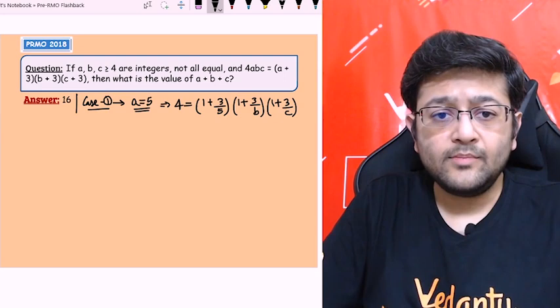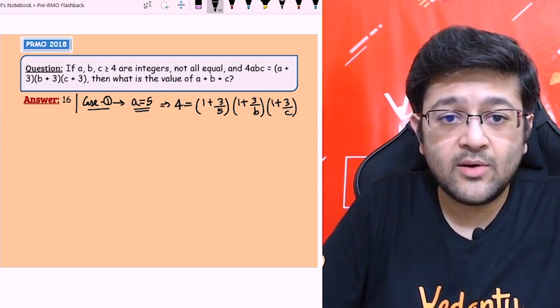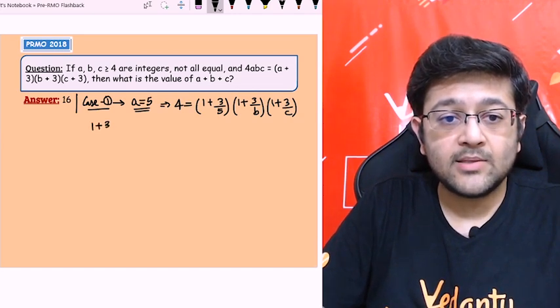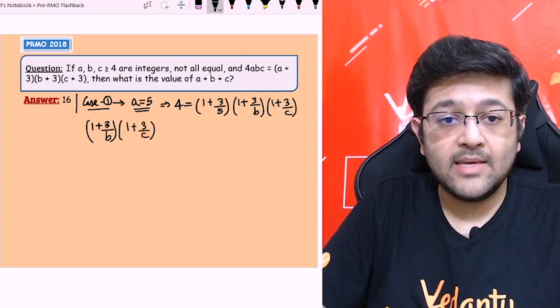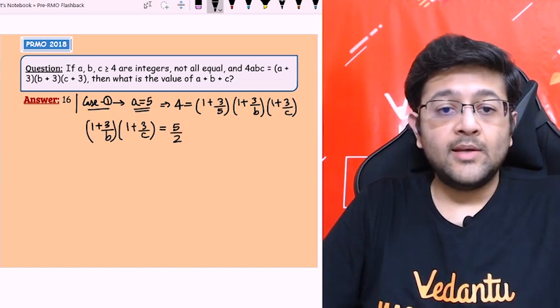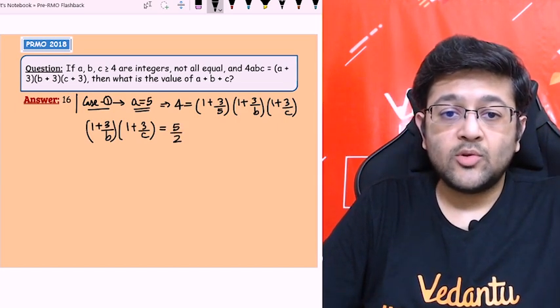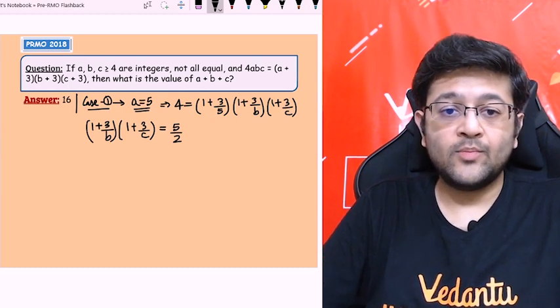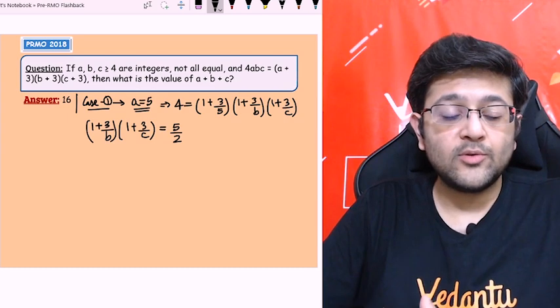Okay, so this will reduce the expression now. With 8/5, so 2, it will give me (1 + 3/b)(1 + 3/c) equal to 5/2. If you solve it, this will come out to be 8/5, so 4 will cancel 2 with 2, and then 5/2. Okay, I hope you understand. Now try this, okay?